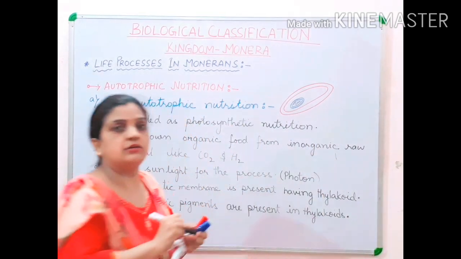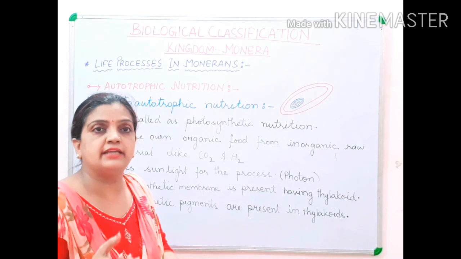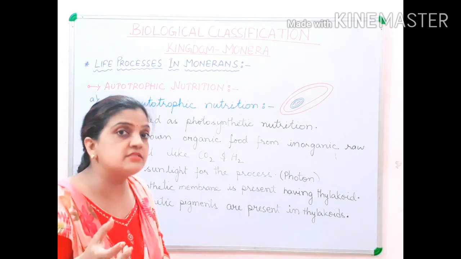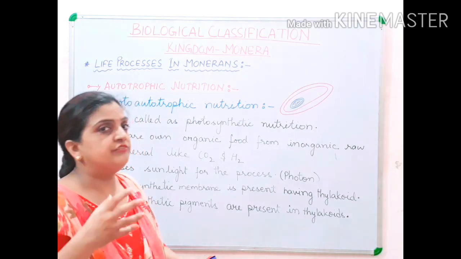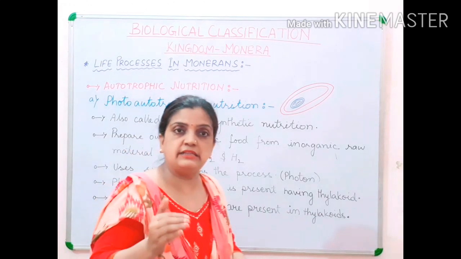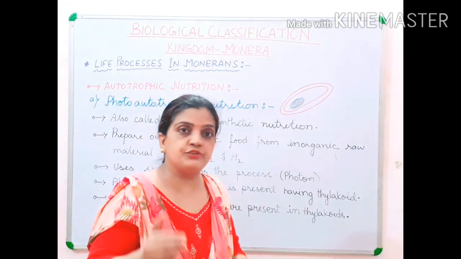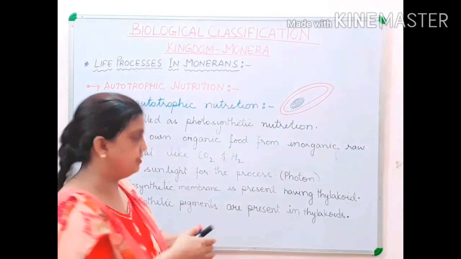And these thylakoids contain different types of photosynthetic pigments, where the photosynthesis process can take place. The photoautotrophic nutrition method can be accomplished over there.